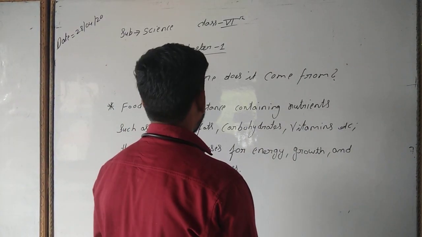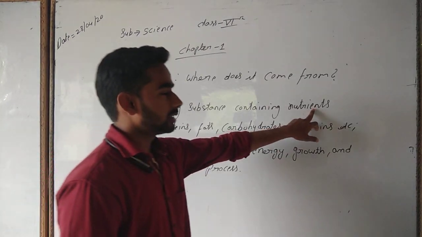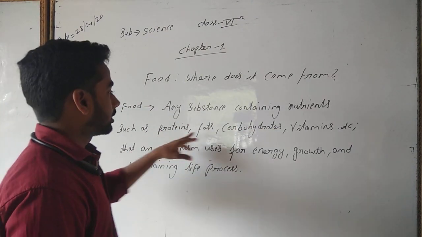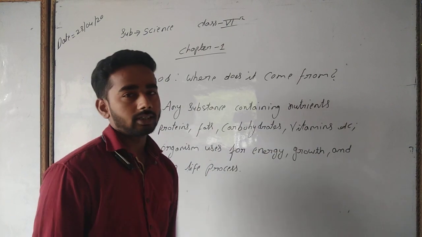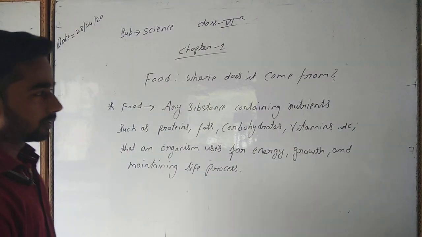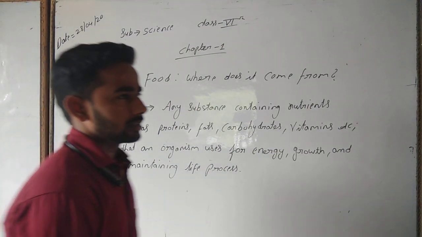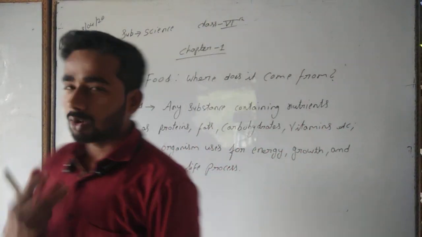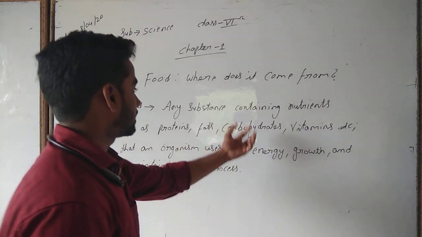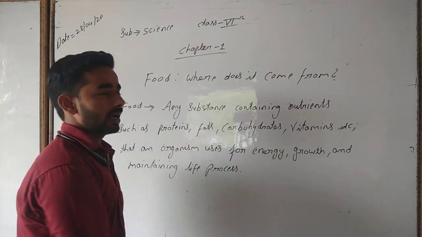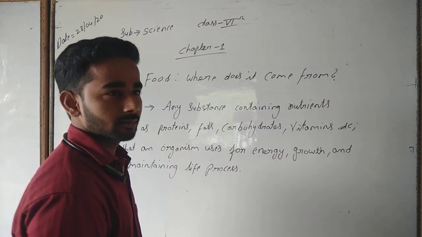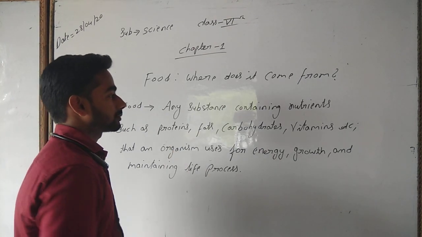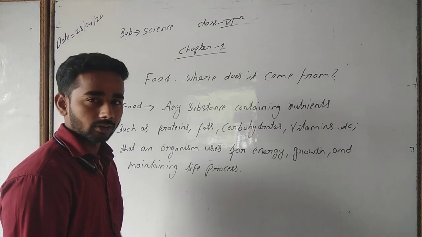Take a clear look at the definition: carbohydrates, fats, proteins and vitamins are known as nutrients. So any substance which gives us a lot of energy, and contains proteins, fats, carbohydrates and vitamins, is called food.